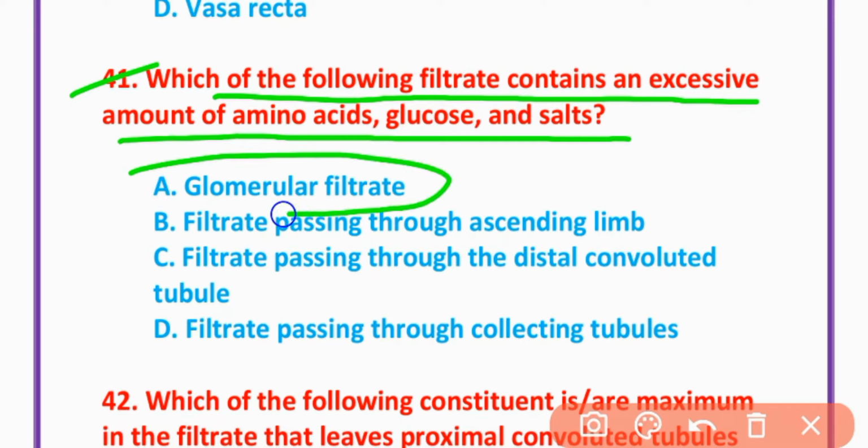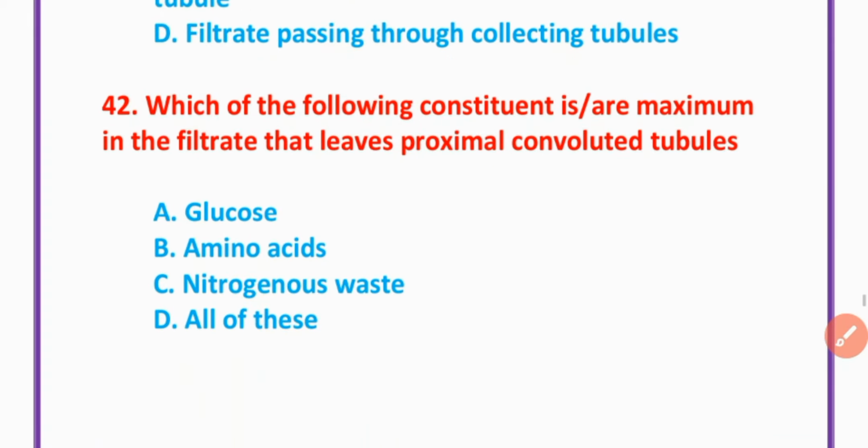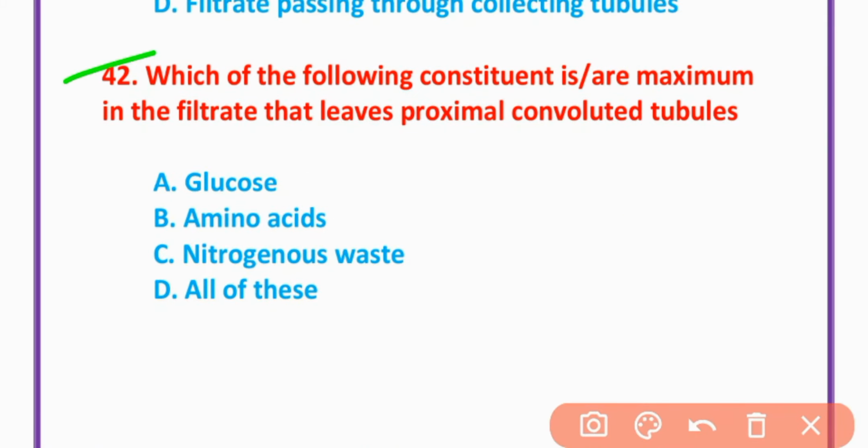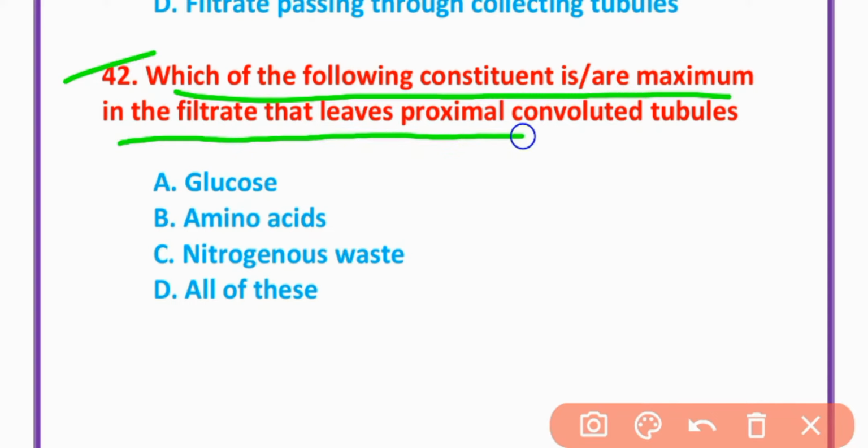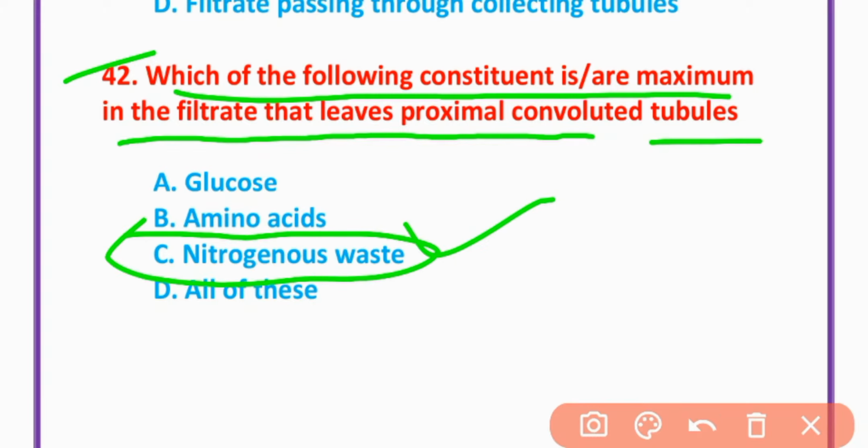Option A is correct. Glomerular filtrate. MCQ number 42. Which of the following constituents is maximally filtered out and leaves the proximal convoluted tubule? Nitrogenous waste. Option C is correct.